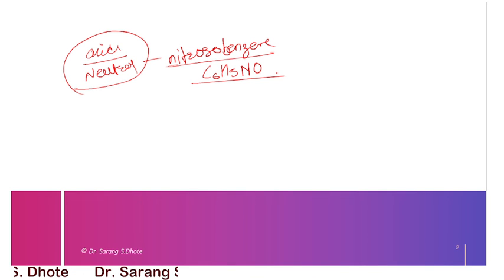So that reaction intermediate product during the acidic and neutral medium, nitrosobenzene is obtained here. Okay, we will see some examples of these reduction reactions.